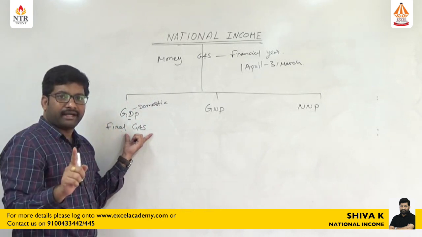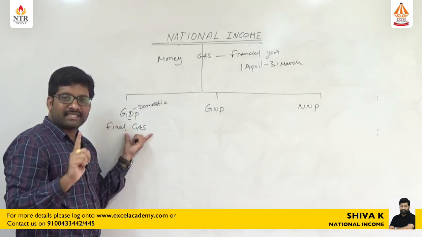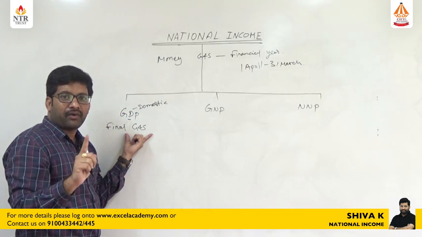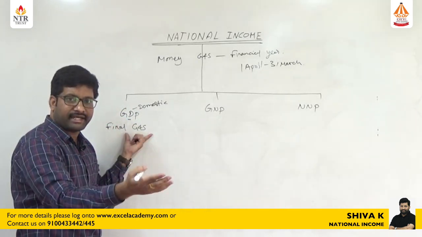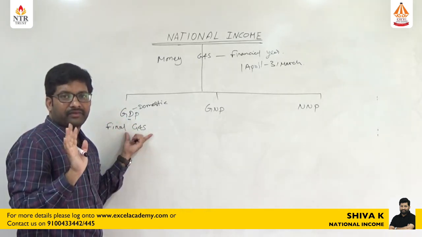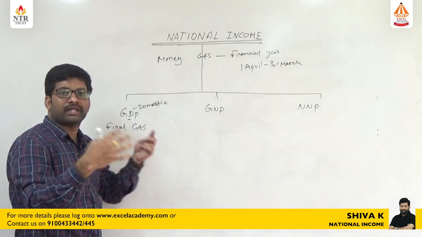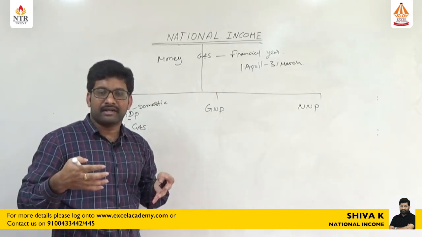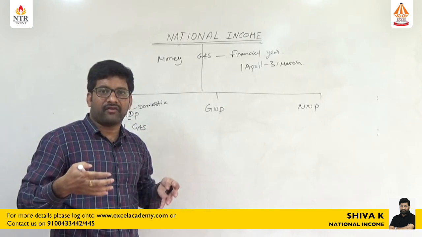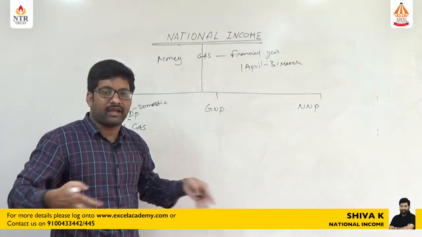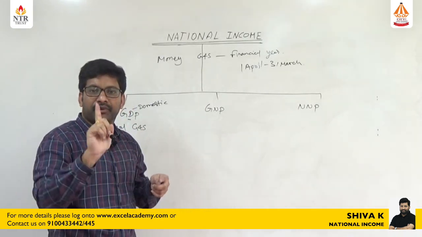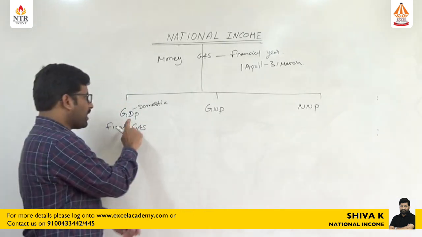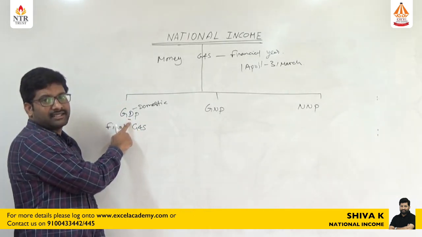It is very important that when we are calculating GDP, we are calculating whatever income is generated within the territory of India. It doesn't matter who the people living in India are, it's a matter of the income generated by all these people together during a financial year. That is called GDP, gross domestic product.